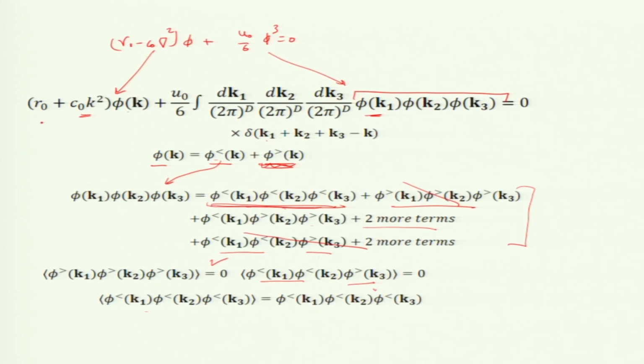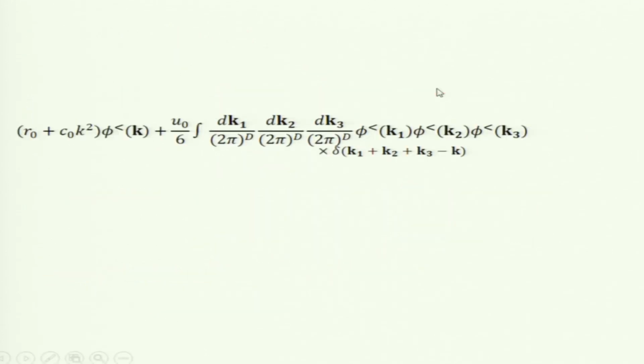So, remember I write down the equation for φ less here, but the right hand side will involve less, greater and so on. When I do the averaging, I get φ less plus one more term. Which one? 2 greater and 1 less. We need to have at least 2 greater, 2 greater or 4 greater.